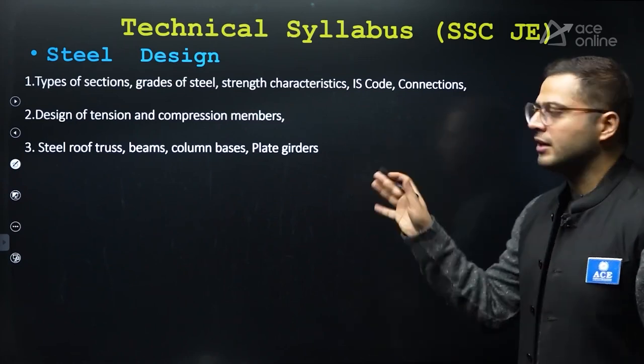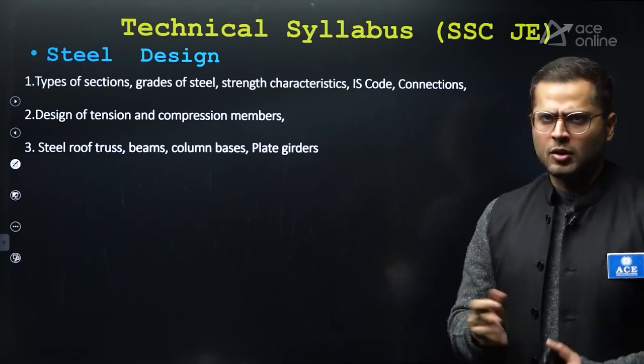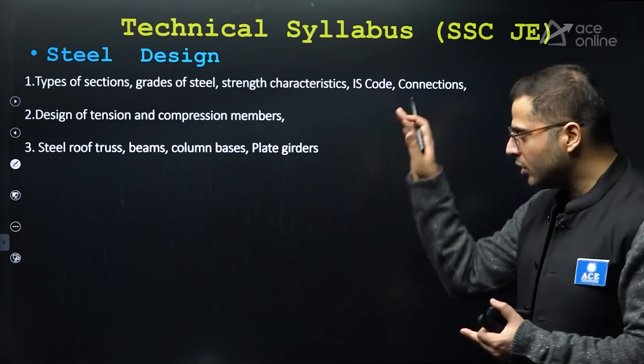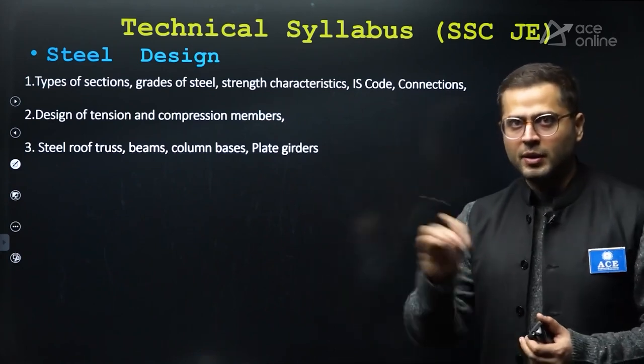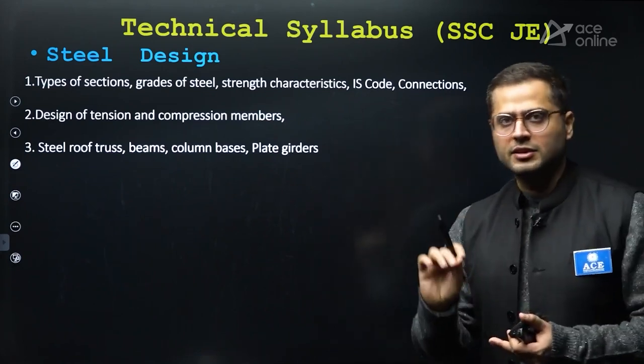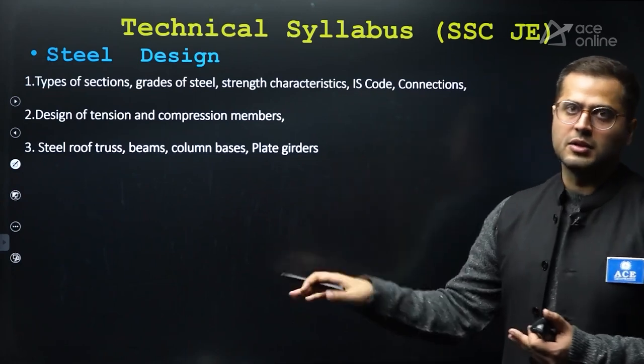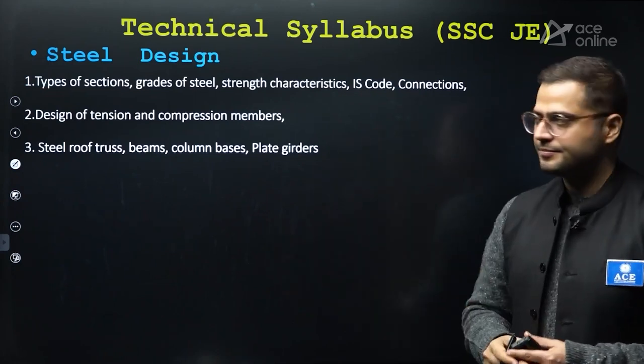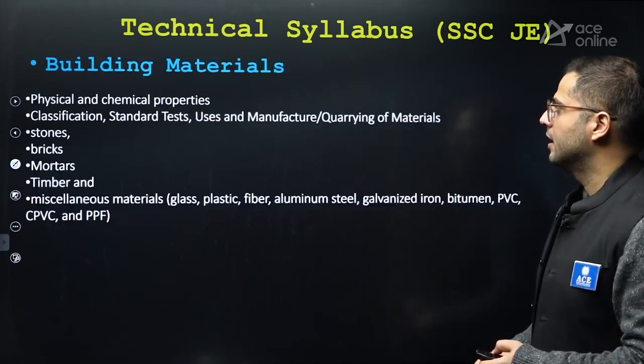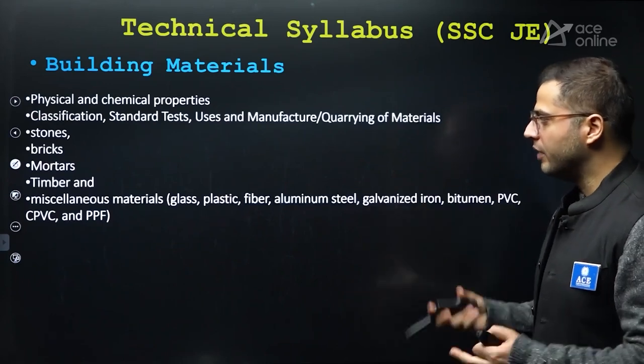Again, here it is not written that you don't need to cover working stress method, limit state method. They have not mentioned the name. I am assuming over here, and we as faculties always teach the students working stress method also in steel design, right? After that, building materials, again very, very important.